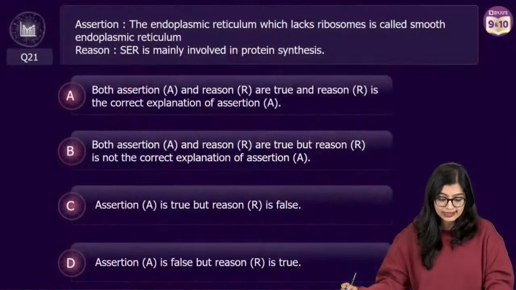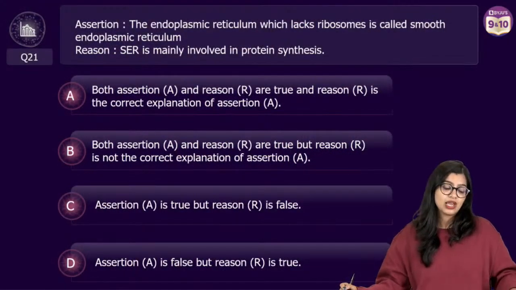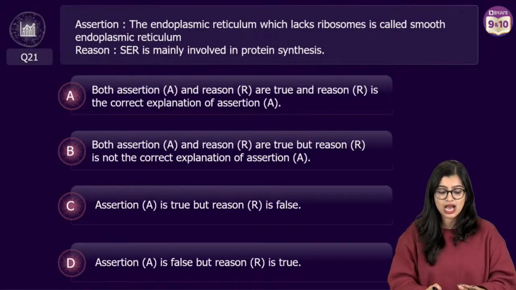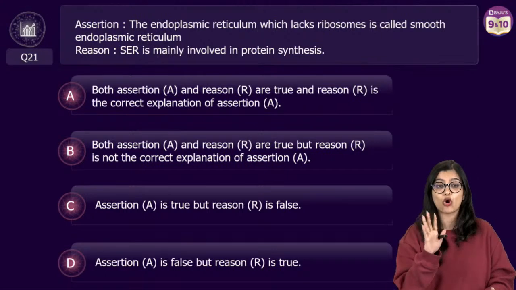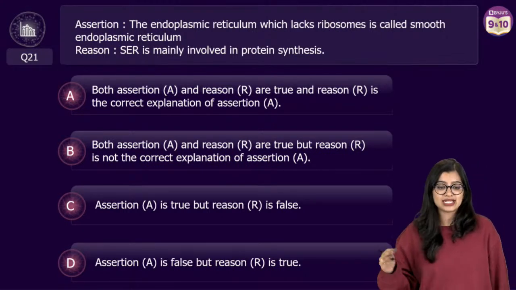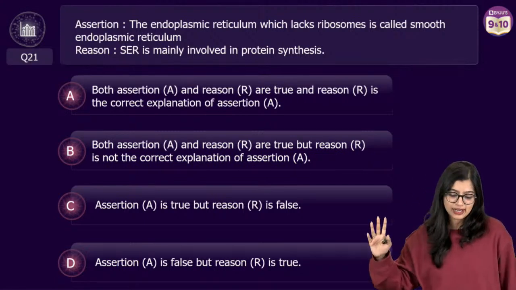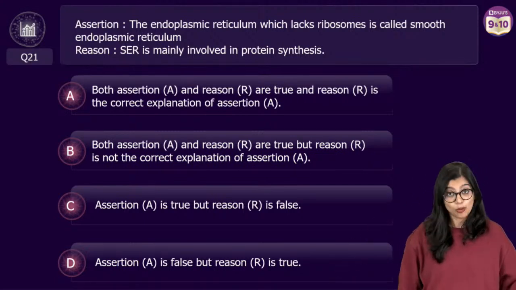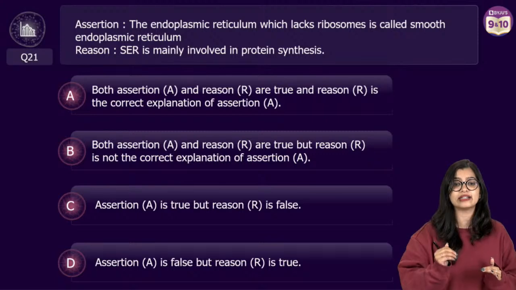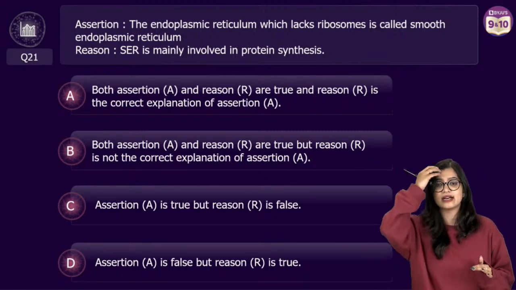Now round 4 is assertion reason. See, in assertion reason you are all very pro. If you have attended my class very regularly, you guys are pro in assertion reason, right? So let's pick up the pace a little bit. Now, assertion: endoplasmic reticulum lacks ribosomes. Reason: the endoplasmic reticulum that lacks ribosome is called smooth endoplasmic reticulum. SER is mainly involved in protein synthesis. What is the correct answer?